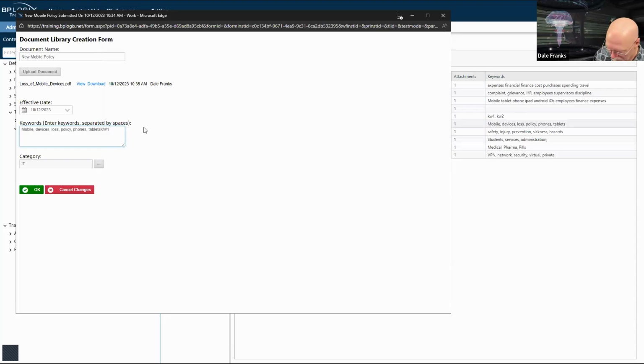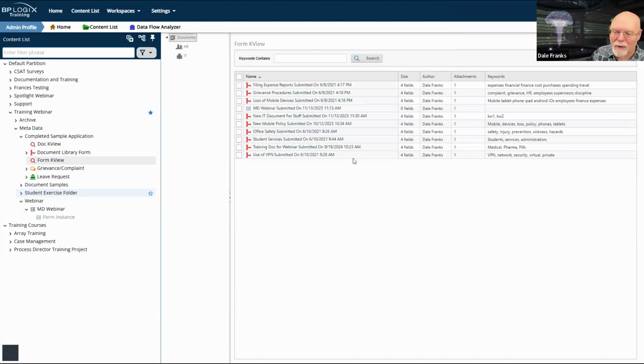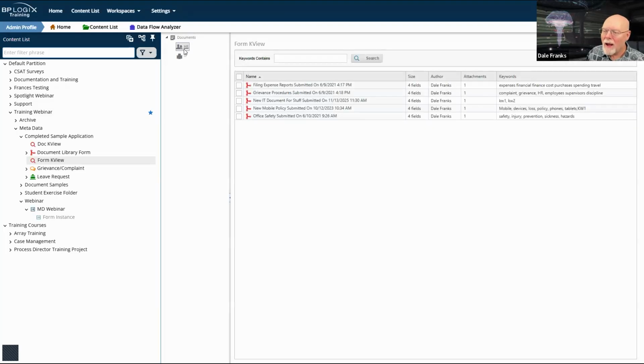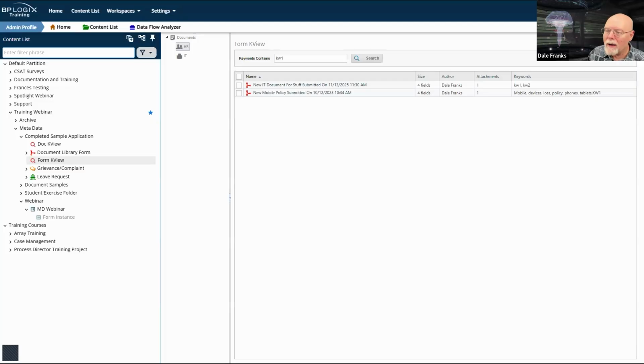Well, I've got to separate the word somehow. So let's add keyword 1 to that. And we'll hit OK. That should save it. Now we can refresh our knowledge view. There, that one's KW1. So now if I do KW1 and I've picked the right form, I've got 2 documents that are KW1. And if I go to IT, KW1, I get both because this one is assigned to both categories.